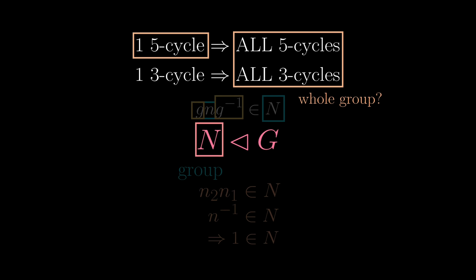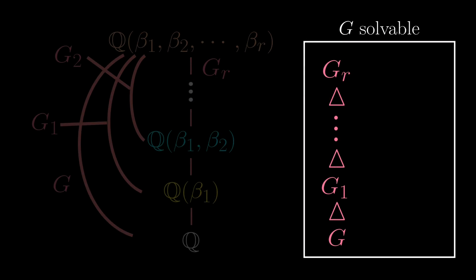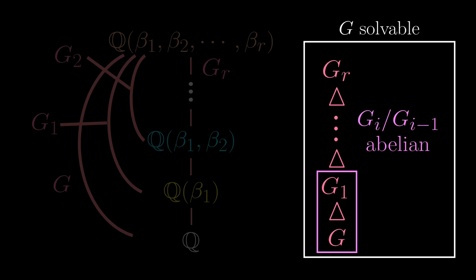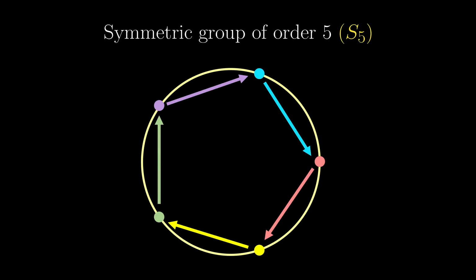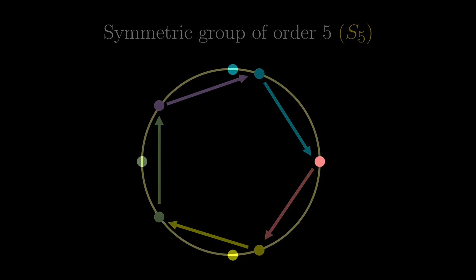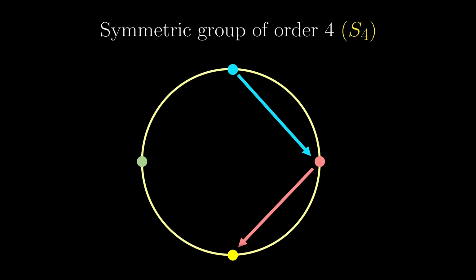As if that's not enough constraints, remember that a solvable group also requires that the quotient groups need to be abelian, with the final smallest group abelian. So a solvable group should be relatively rare considering all these constraints. So it should not come as a surprise that S5 is not solvable. It is ridiculously difficult to be a solvable group. Instead, it should come as a surprise that S4, S3, or S2 are solvable groups.